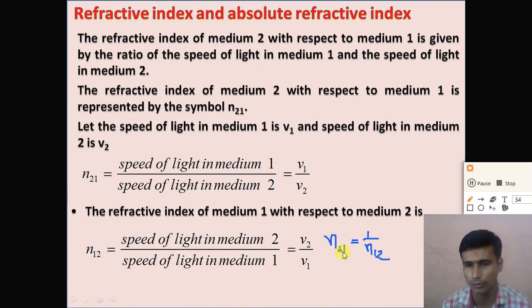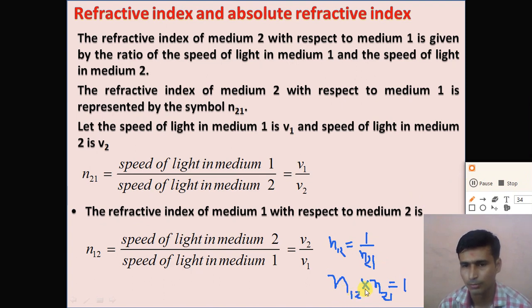If you multiply these two, n21 multiplied by n12 is equal to 1, right dear student? So understand what we mean by the refractive index of medium 1 with respect to medium 2.